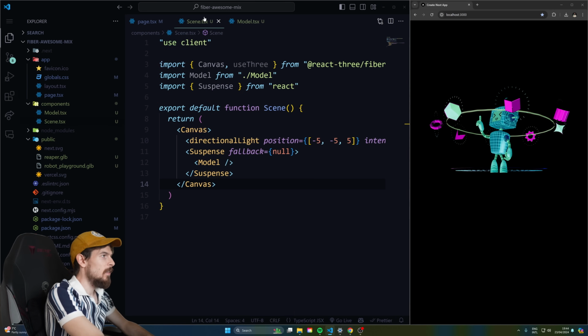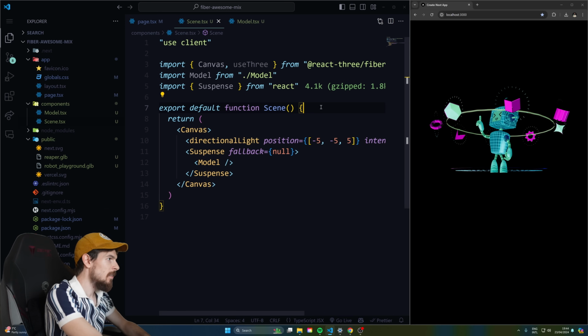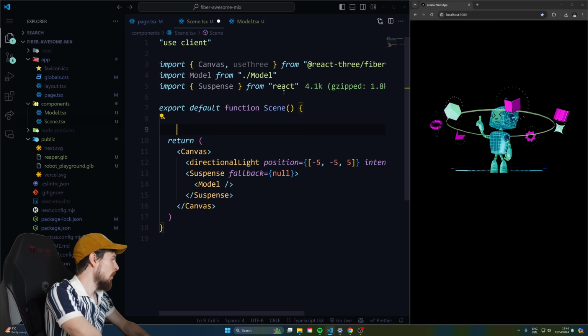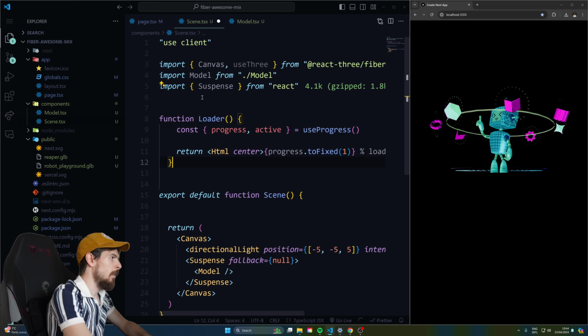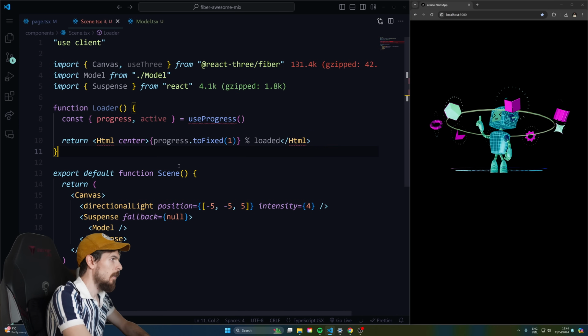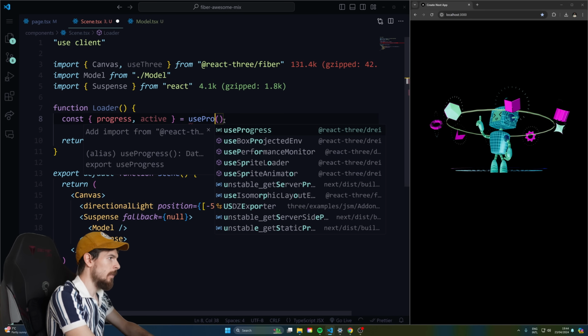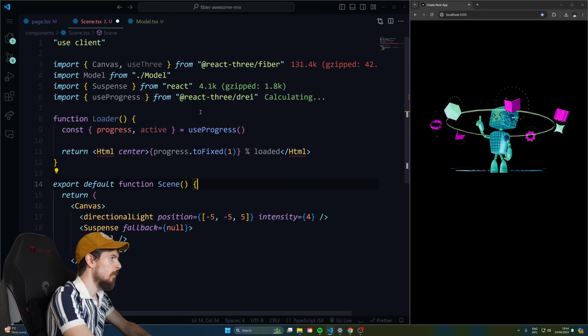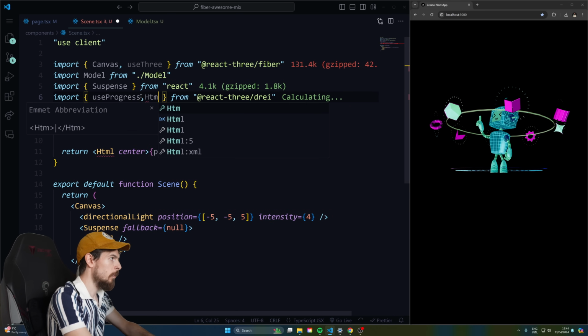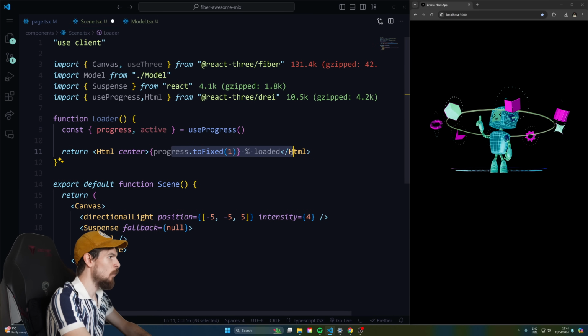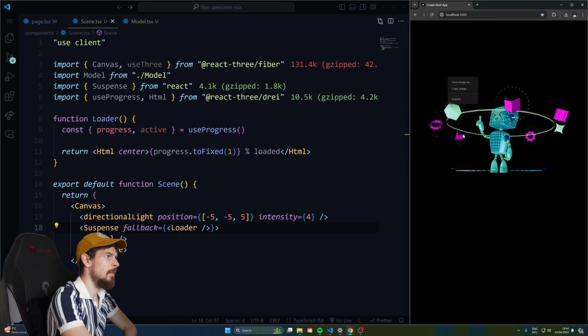Oh, let me show you. Now there's lots of cool little things that you can do in here. For example, you can even display a little loader here for the suspense. Let me just show you this really quickly. So let's go above here. I'll close the side panel up. You can import this useProgress from Drei, and also the Html from Drei, like that. And then you can just fix it like that and display this progress here instead of the fallback null. So we can do loader like that and hit save. Let's check this out. Well, it's cached now.